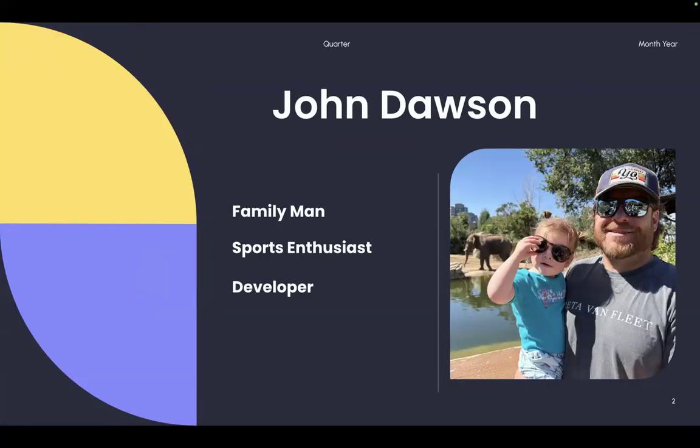So quickly about myself, I couldn't actually find the picture of just me, so I've got one of me and my daughter. The first thing is that I'm a family man. I do a lot of family activities and adventuring. I'm a sports enthusiast. If you know me really well, you'll know that I've got a borderline unhealthy obsession with kite surfing that takes us as a family all over the place. I've reinvented myself in the last few years as a developer. I work for a company called Conduent. We're dealing with a lot of government services, and I specifically work on the React code base that we have there.